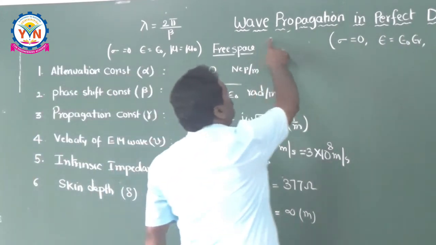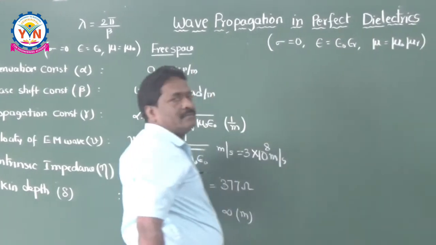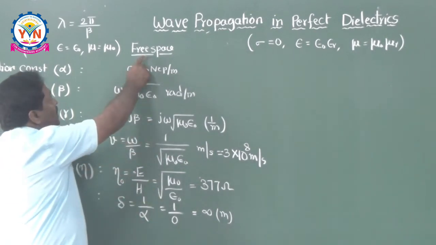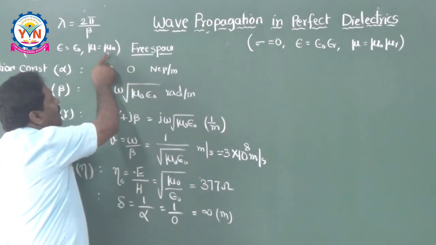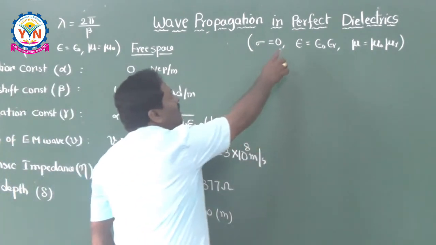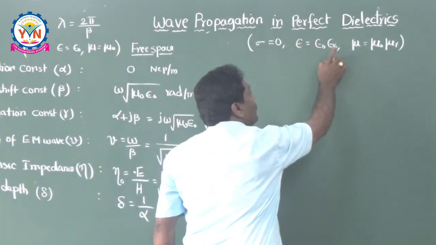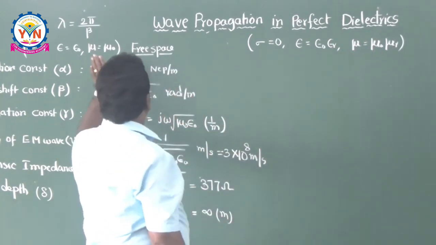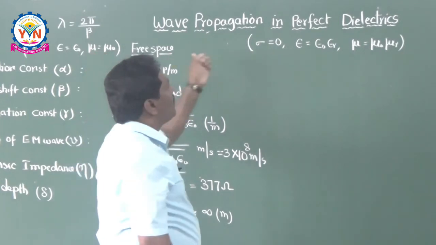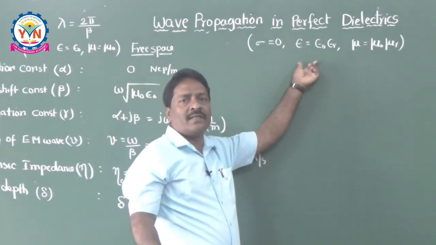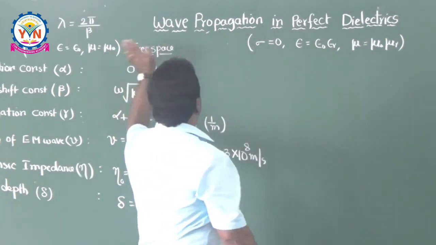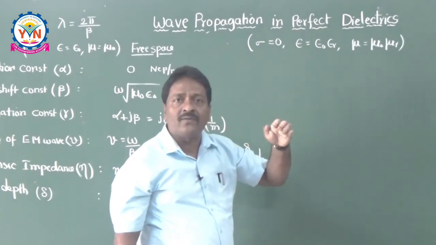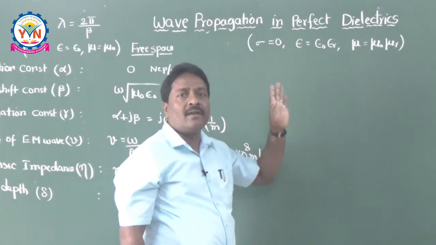Now coming to the wave propagation in perfect dielectrics, your free space is also a perfect dielectric, no doubt about it. But its relative permittivity and relative permeability are equal to 1. Whereas whenever you are taking a dielectric material, you are having relative permittivity and relative permeability also. So very simple. If you just compare the definition of the free space and perfect dielectric, the only one thing is both are having sigma equal to 0, meaning lossless mediums, because loss is always defined with respect to sigma. So if sigma is equal to 0, it means lossless.